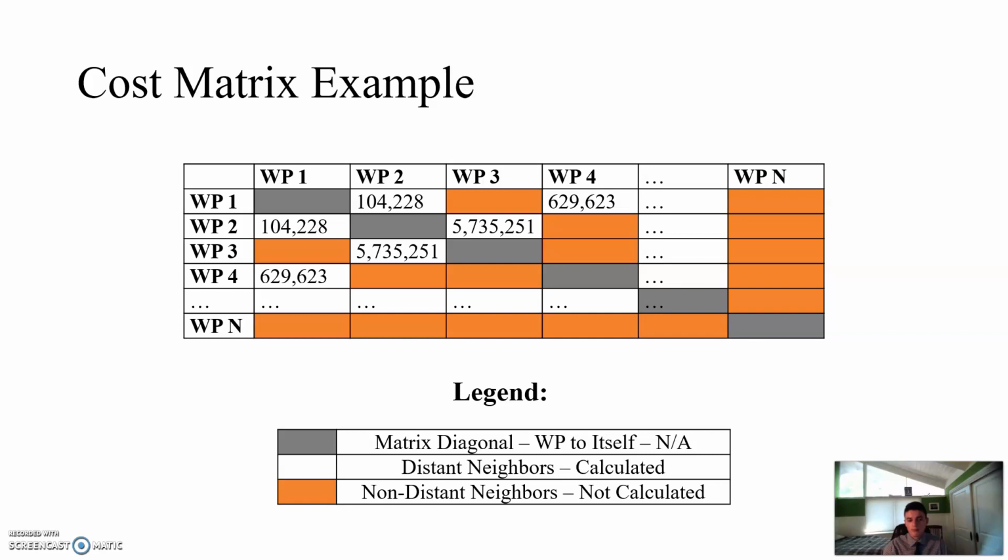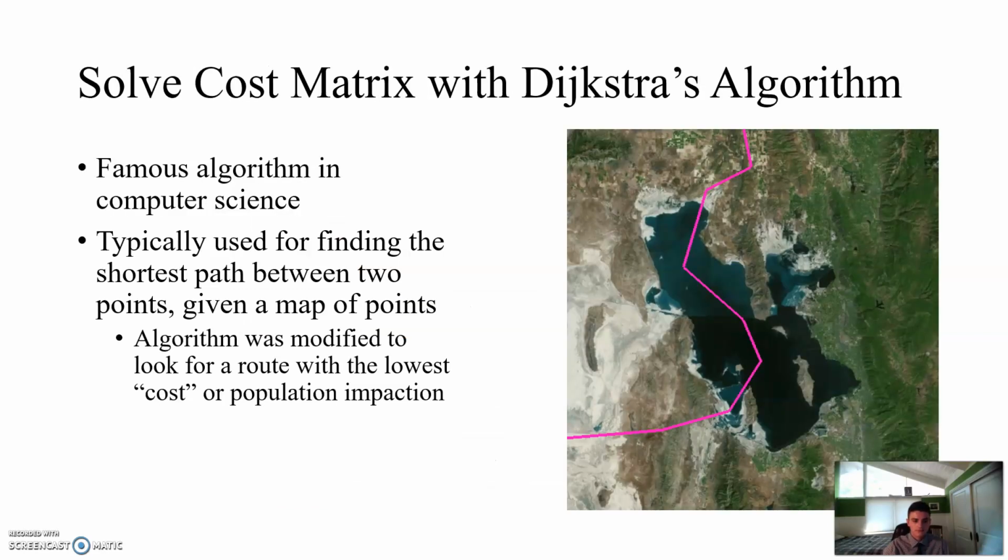and you can see, for instance, if you want to fly between waypoint 1 and waypoint 2, the matrix tells you that approximately 104,000 people will hear sonic booms. You can also see that this matrix is sparse, and that's because I was using the distant neighbors simplification. I can then solve this cost matrix using Dijkstra's algorithm, and this algorithm is very good at finding things like geographic features where nobody lives.